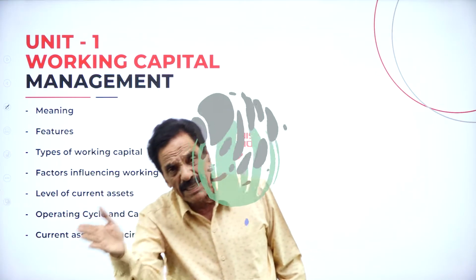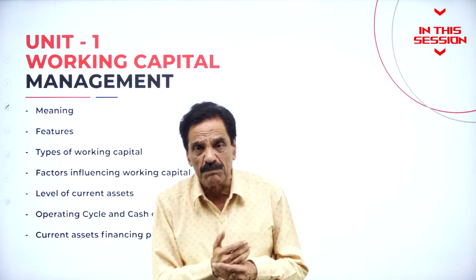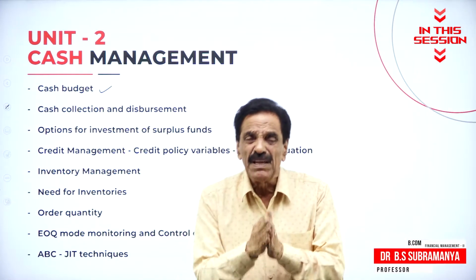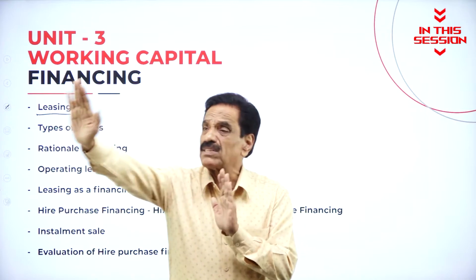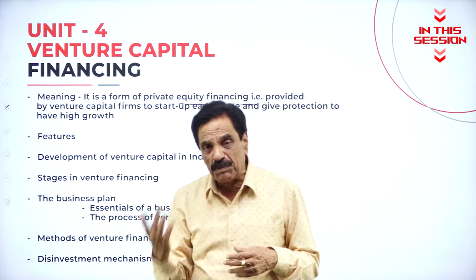Current asset minus current liability is called working capital. Every businessman has to prepare a cash budget. There are two parties in a leasing: one is called the lessor, one is called the lessee. It's a private equity share given by the private company.